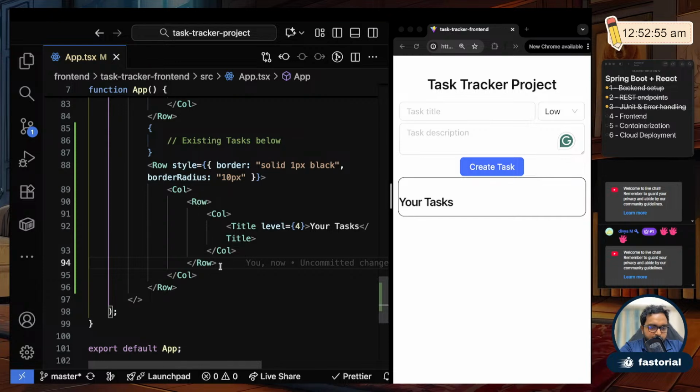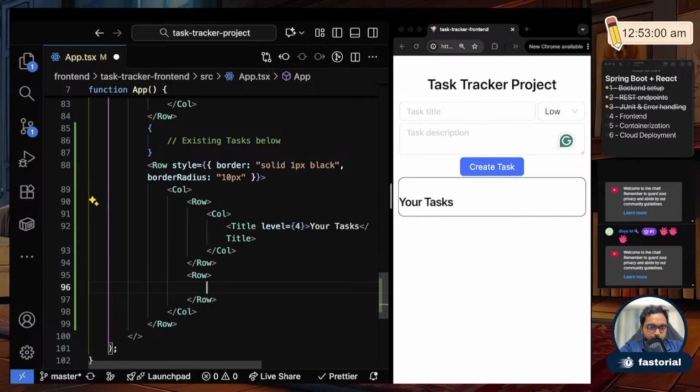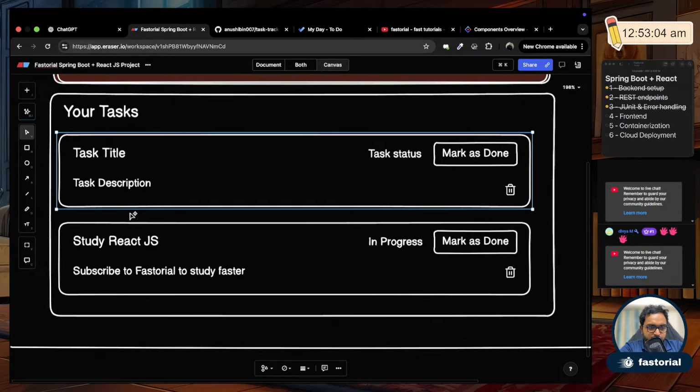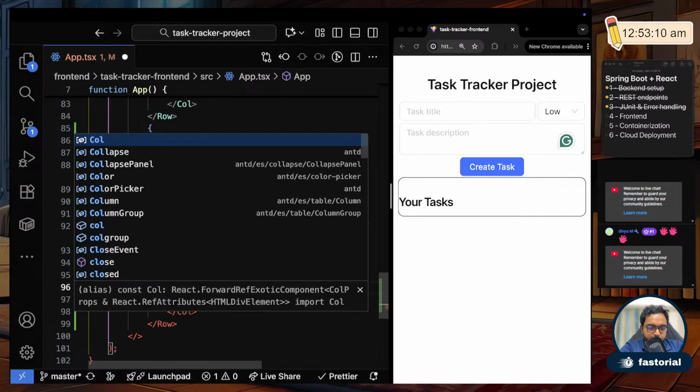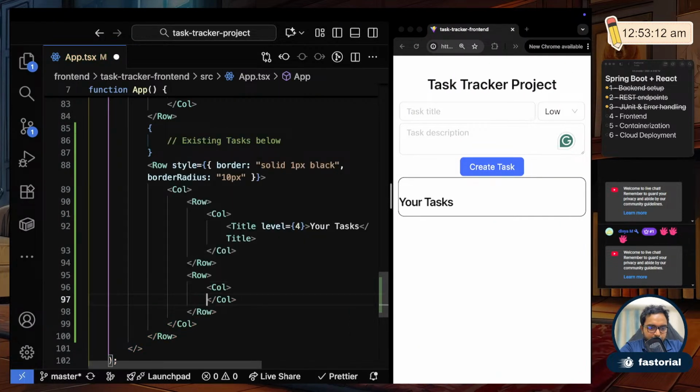After this, I'll add one more row, and here I'll put the next item that I want, which is like this smaller item, right? So for this, I will add one more column. Okay, this is kind of becoming cumbersome, so what I'll do,